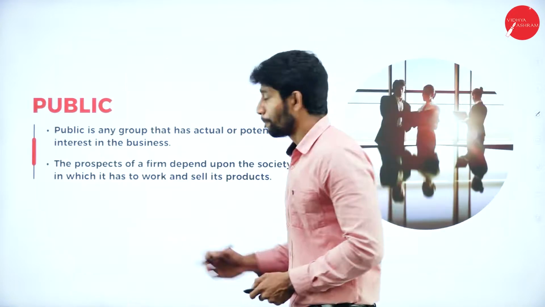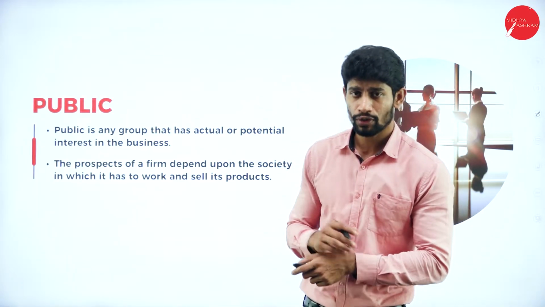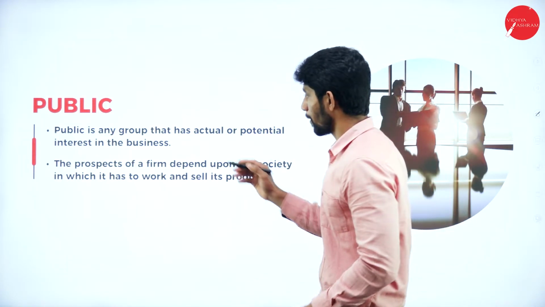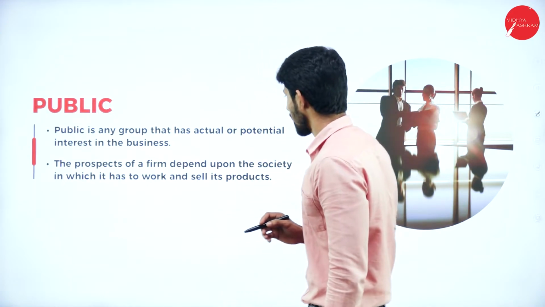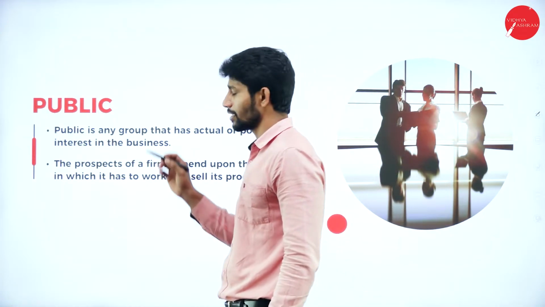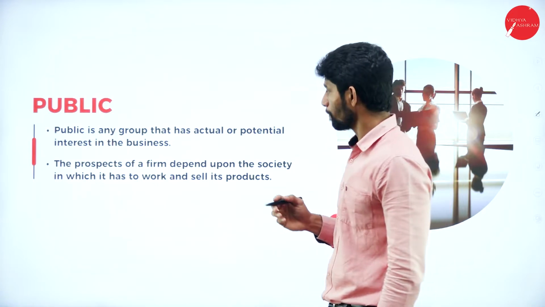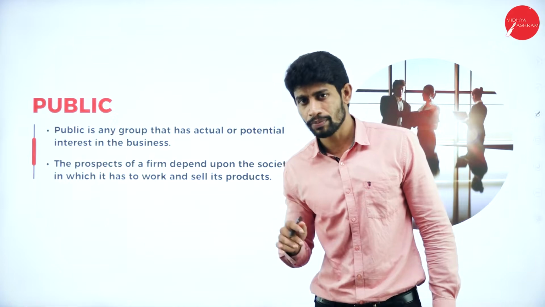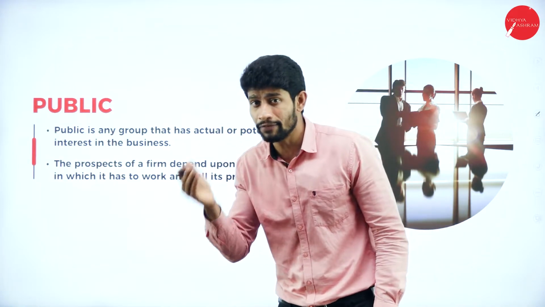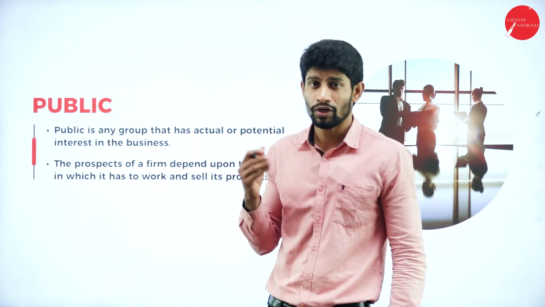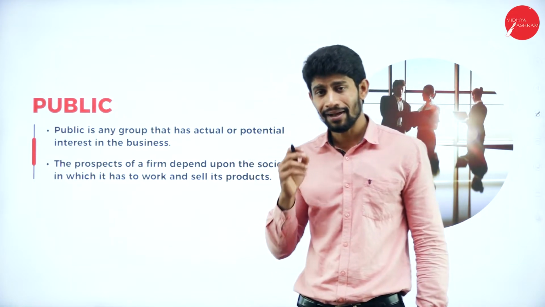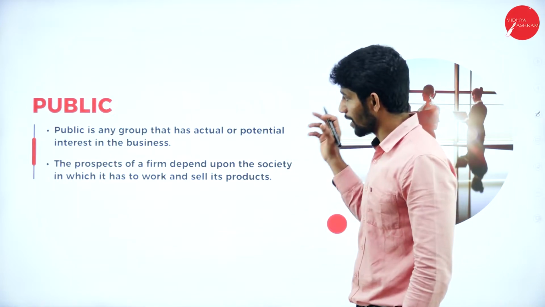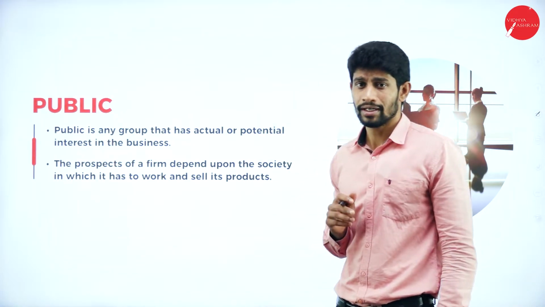Next, moving on, public. Public is also directly connected to the business entity. How is it possible? Public is any group that has actual or potential interest in the business. They are not into business, and even if they do not invest their money in our business and are not purchasing our product, still, if they have interest in our product or our business entity, they directly impact our business.